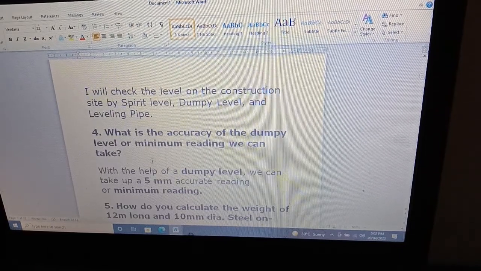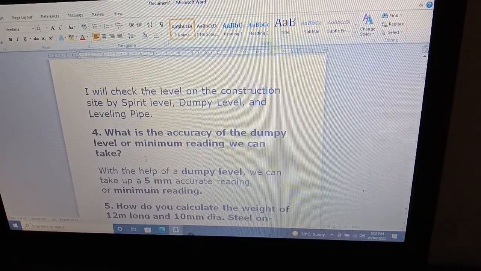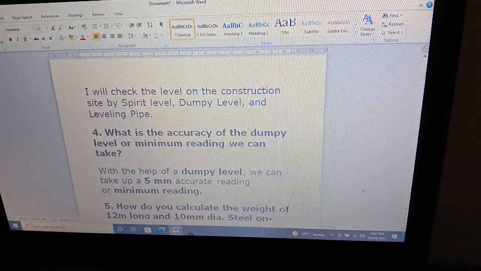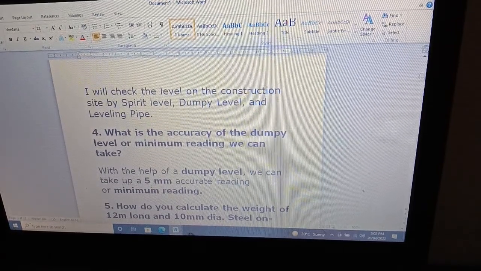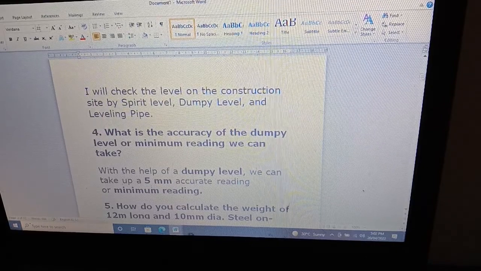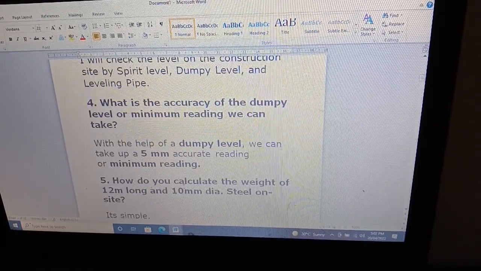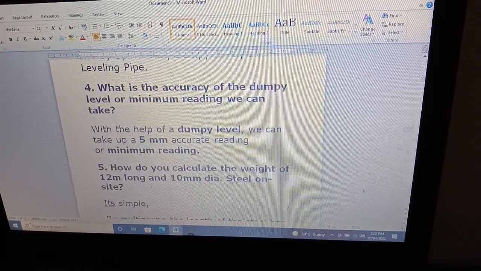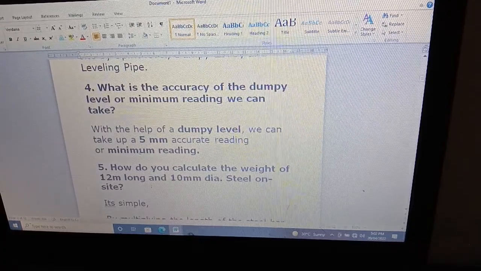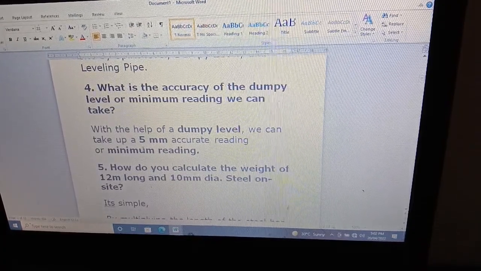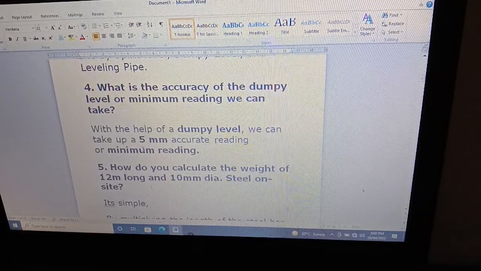Question number four: what is the accuracy of the dumpy level, or the minimum reading we can take? It's 5 mm. With the help of the dumpy level, we can take a 5 mm accurate reading or minimum reading. When the interviewer asks you the accuracy of the dumpy level, you give only this answer: 5 mm.